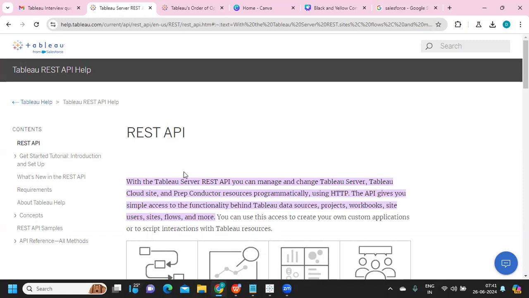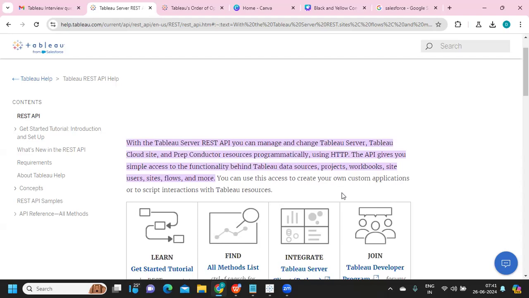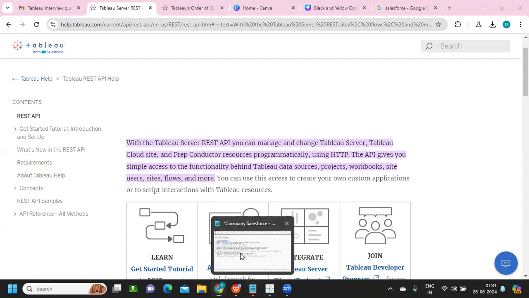By definition, Tableau Server REST APIs allow us to manage or change Tableau Server, Tableau Cloud site, or Prep programmatically using HTTP, which means they give you simple access to the functionality behind the data sources, projects, workbooks, site, user, flow, and more. So they make your access to the server and what is behind the screens easy. That is why they are called APIs. So that is the first question.